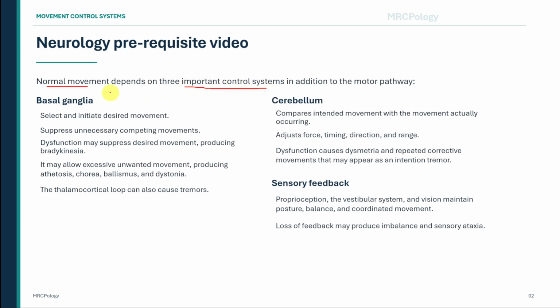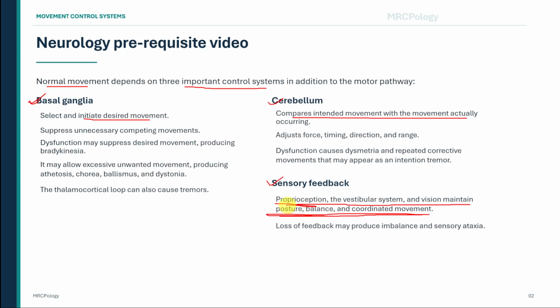These are the basal ganglia, the cerebellum, and sensory feedback. The basal ganglia help us select the movement we want and suppress movements that are unnecessary. The cerebellum checks whether the movement being performed matches the movement that was intended. Sensory feedback tells the brain where the body is, whether balance is being maintained, and whether the movement needs further correction. When these control systems are disturbed, different abnormal movements appear.